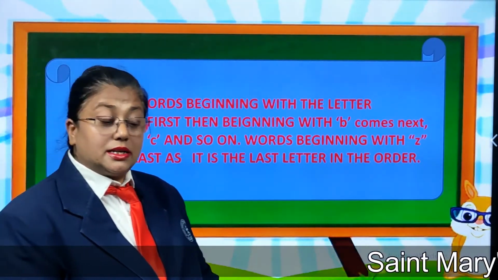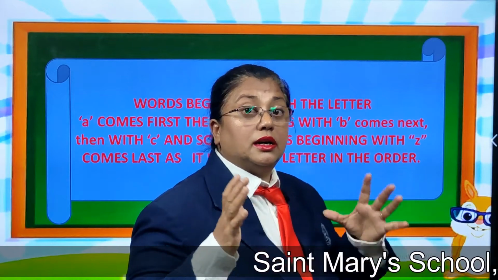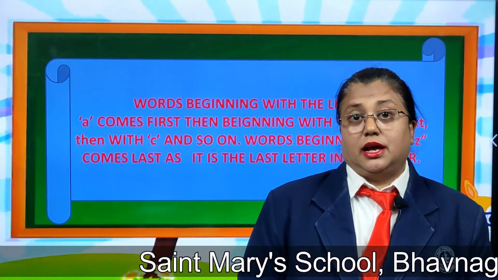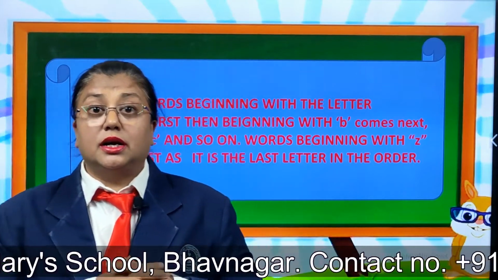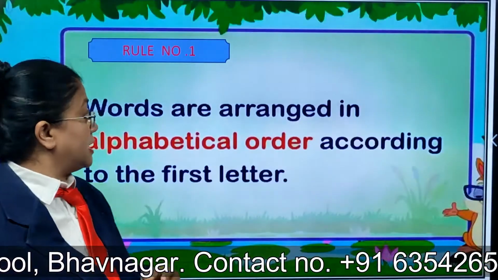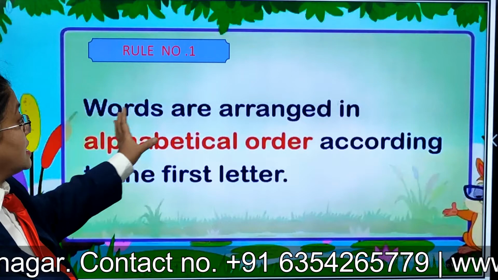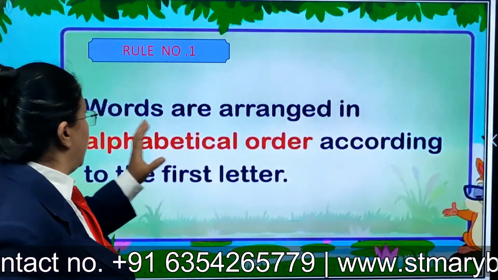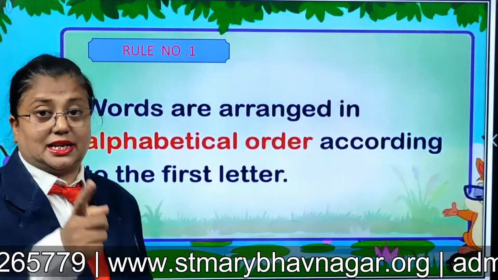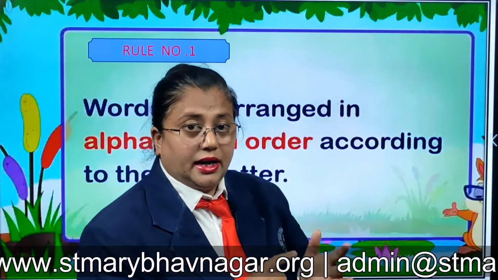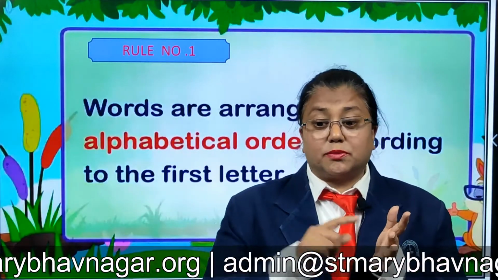Now, this is the actual order. And we have so many things to be kept in order. What are the things that are kept in order? Words are arranged in alphabetical order according to the first letter, always. Supposing, what is your name?